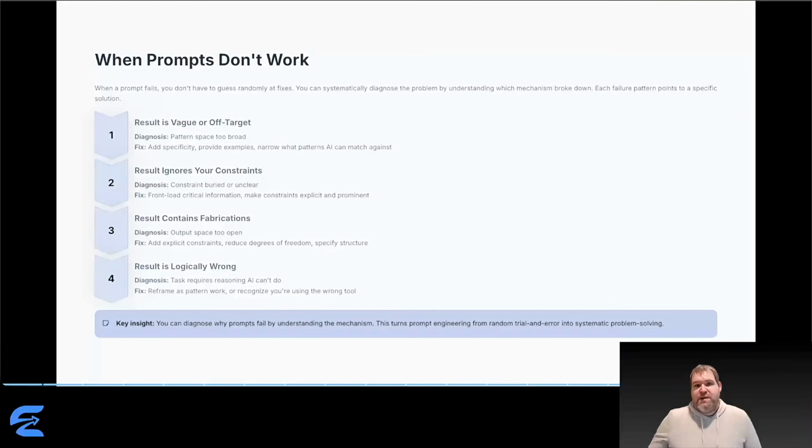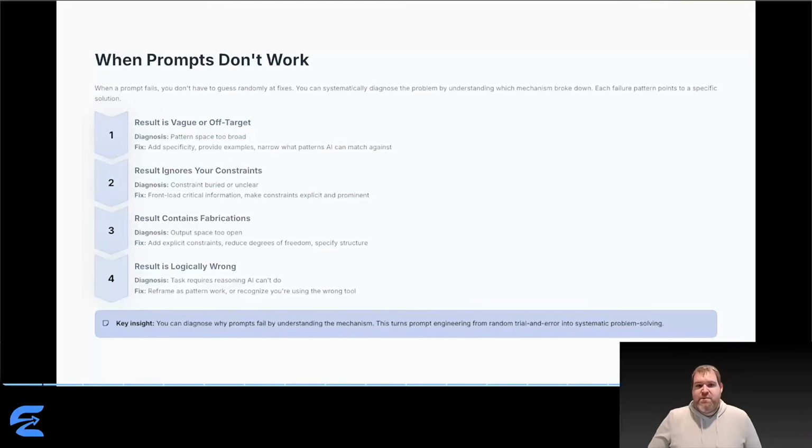And when prompts fail, you can diagnose why systematically. Result is vague or off target. Pattern space is too broad. Fix: add specificity, provide examples, narrow the options. Results ignore your constraints. Constraint is buried or unclear. Fix: front load critical information, make it explicit and prominent. Results contain fabrications. Your output space is too open. The fix: add explicit constraints, specify structure, reduce ambiguity. Result is logically wrong. This task requires reasoning AI can't do. The fix: reframe as pattern work, or recognize you're using the wrong tool.